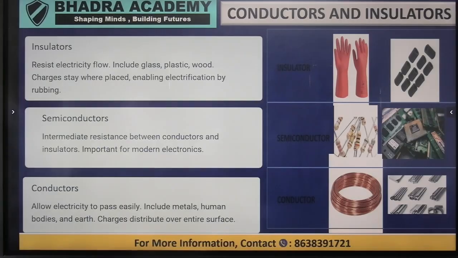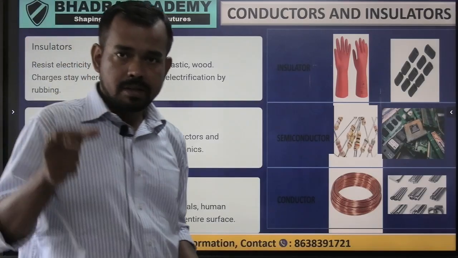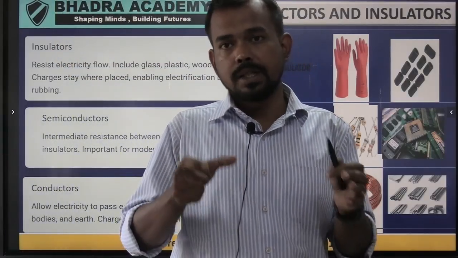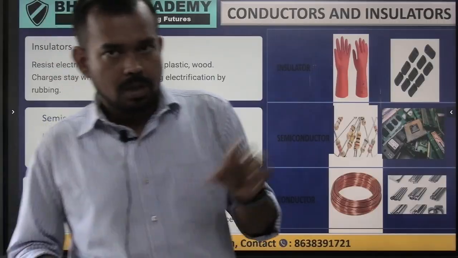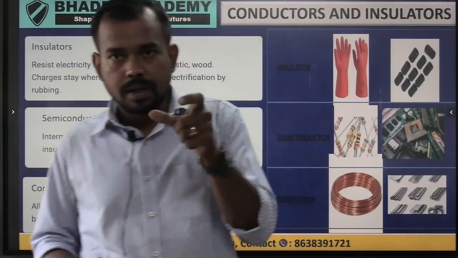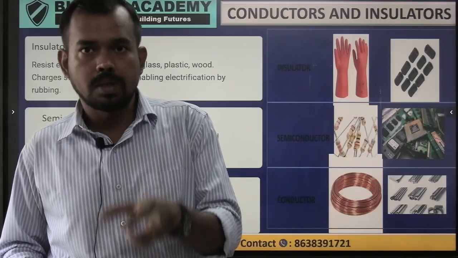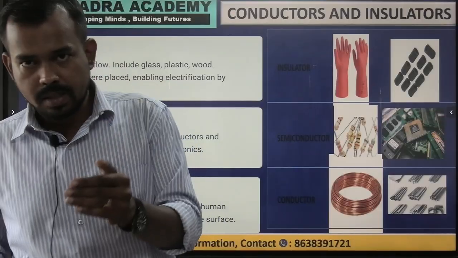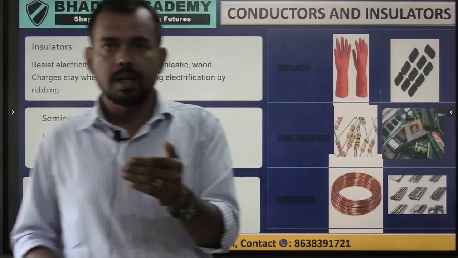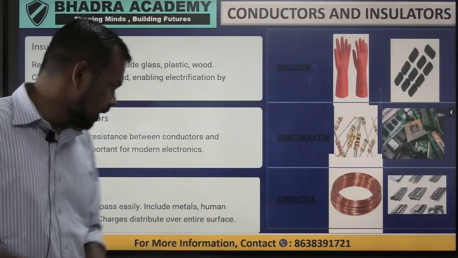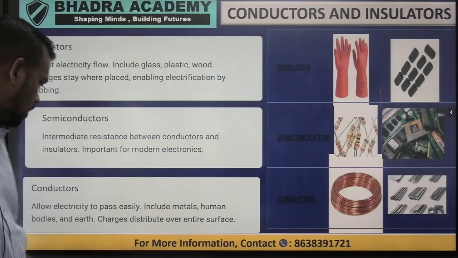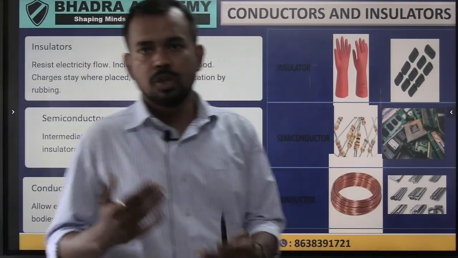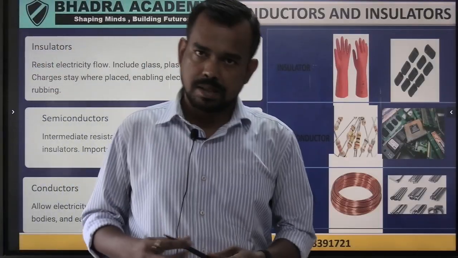Next are conductors, which are quite the opposite, where the material will allow electricity to pass through it. If a material does not allow it, it means it is offering resistance, right? That is known as resistance. So insulators have a very high amount of resistance and conductors have very little resistance. Examples are metals, earth, copper, aluminium, and the human body is also a conductor of electricity.